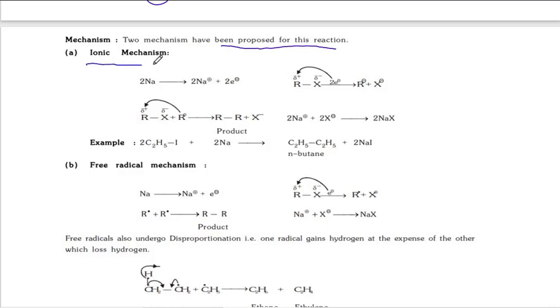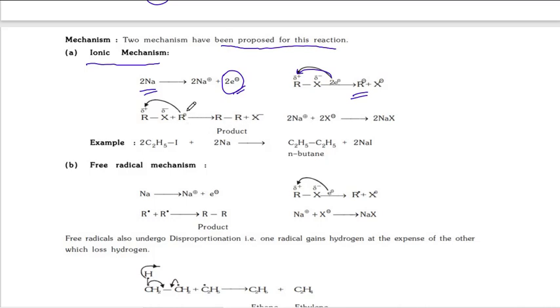Now the ionic mechanism. Here metal is there. Metal obviously releases electrons. So here 2 moles of sodium are taken, and 2 moles of electrons are released. These 2 electrons are taken by the alkyl group, R minus. The same mechanism we discussed with zinc also.